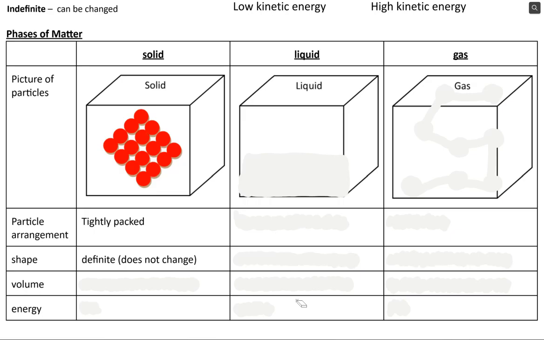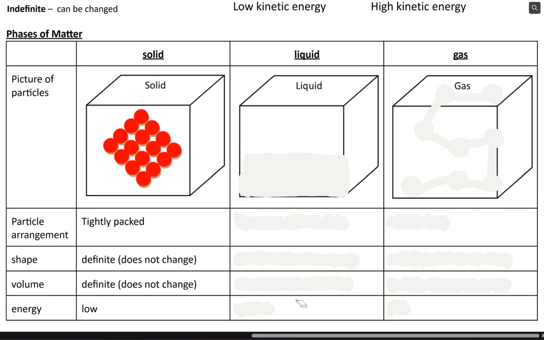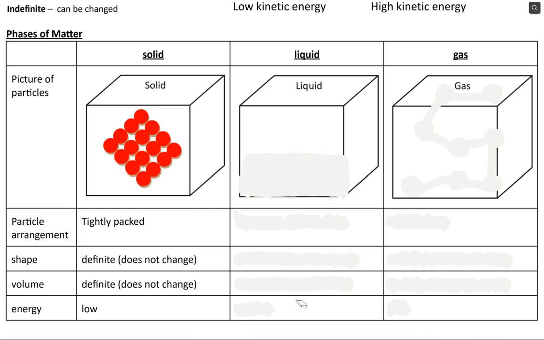The volume, meaning how much space it takes up, also does not change. I can't squish this solid to be any smaller than it already is. Now, because those particles are really tightly packed, they don't have very much space to move around, right? They're already all squished together. They're not moving very much, which means their energy is very low. They can't move a whole lot, so it's low kinetic energy.